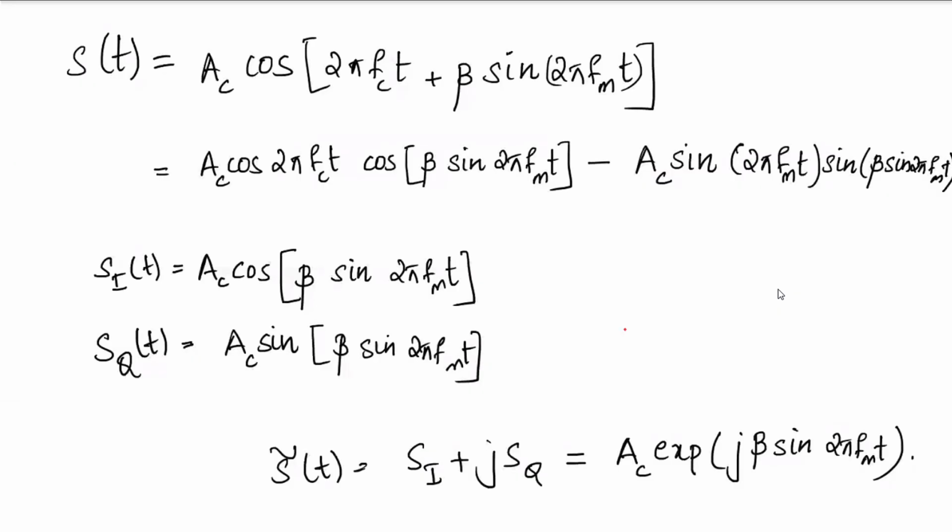So now s of t is Ac cos of 2 pi fc t plus beta sin 2 pi fm t. That is our FM wave.